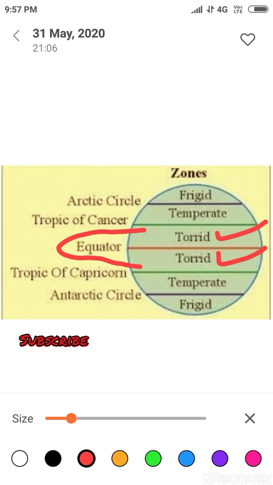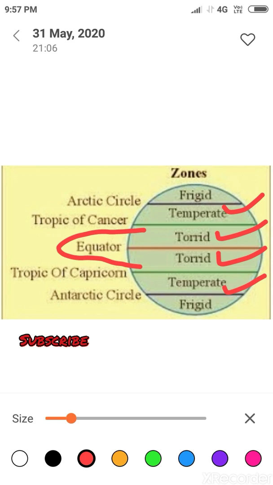The midday sun is exactly overhead at least once a year on all latitudes between the Tropic of Cancer and the Tropic of Capricorn. This area, which receives the maximum heat, is called the torrid zone. And our next one is temperate zone. These are the temperate zones.